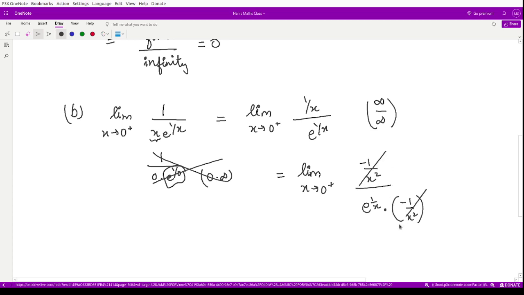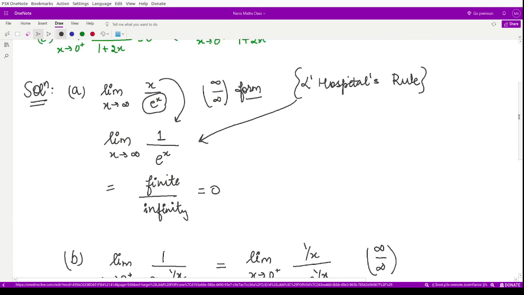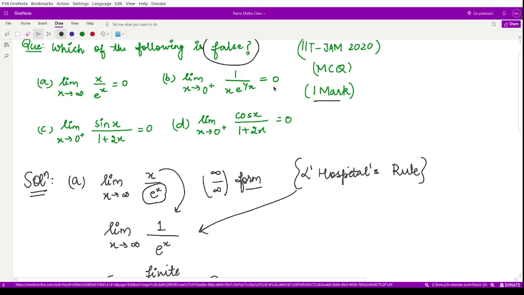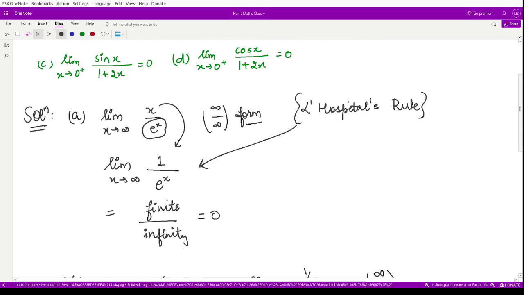So now this quantity cancels with this quantity. So you have here the value limit x goes to 0 positive of 1 divided by e to the power 1 by x. Now when you substitute the limit here as 0, it is e to the power 1 by 0, e to the power infinity, which is infinity. So finally you have 1 by infinity, which is equal to 0. So obviously this option is also true, but we are looking for the false option. So let's move on to our option number C.